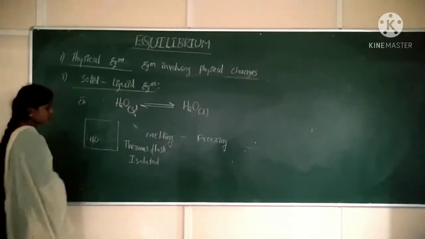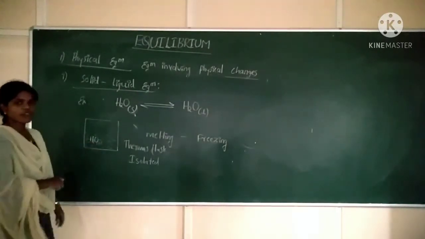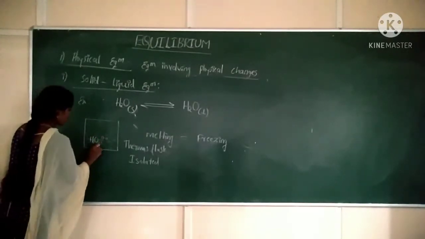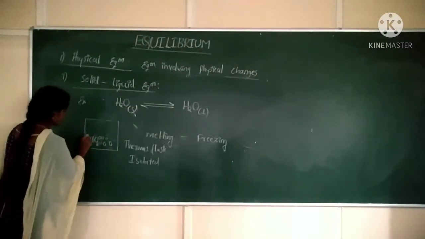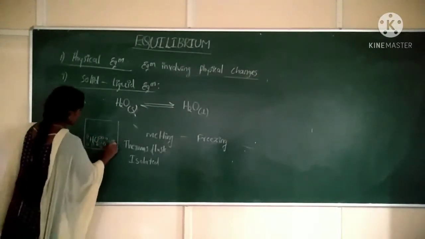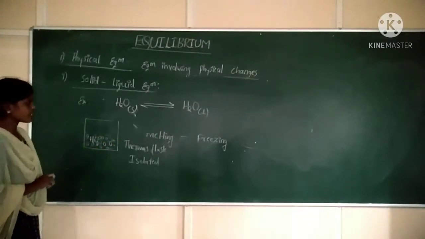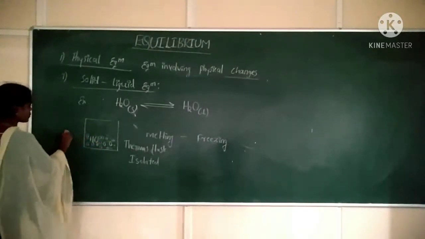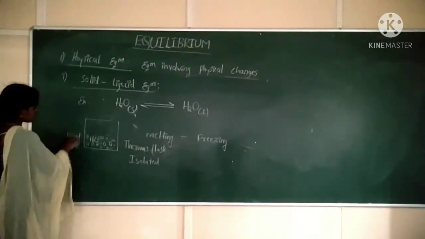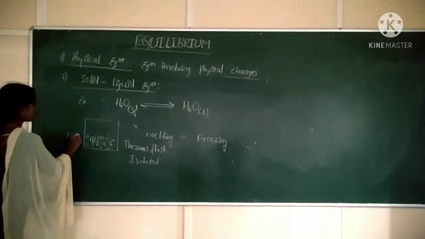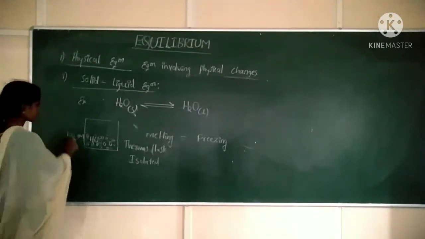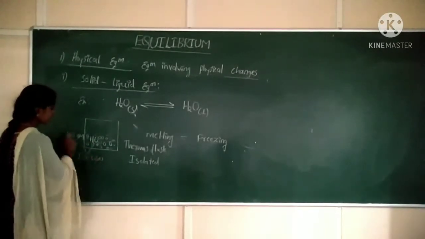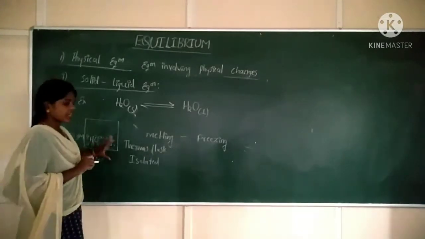That is H2O, liquid form of water. Correct? And place some amount of ice cubes. So which type of container is it? Closed container. Now in this container, what have I taken? I have taken some amount of, for example, 100 ml of water, or in terms of grams, 100 gram of water and ice cubes. Correct?